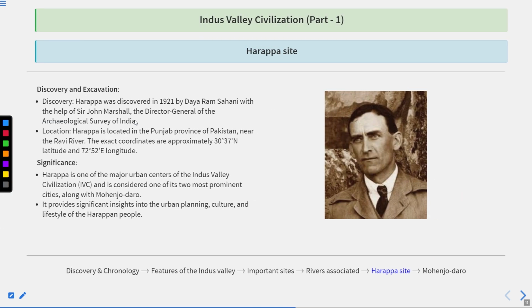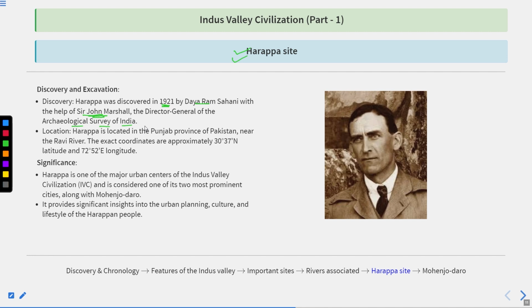Now let's discuss all the important sites one by one of the Indus Valley civilization. The first Indus Valley civilization site which was discovered was Harappa. So we start this topic with the Harappan site. As I told you, it was discovered by Dayaram Sahni in 1921 with the help of Sir John Marshall, who was the Director General of the Archaeological Survey of India.